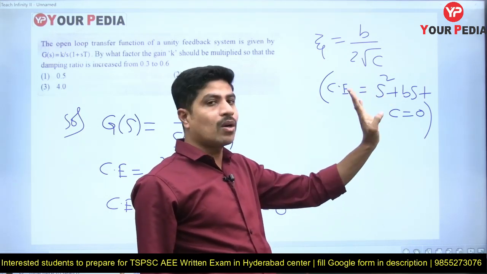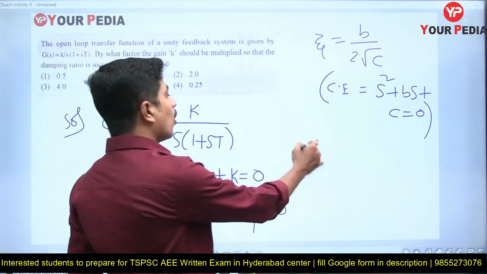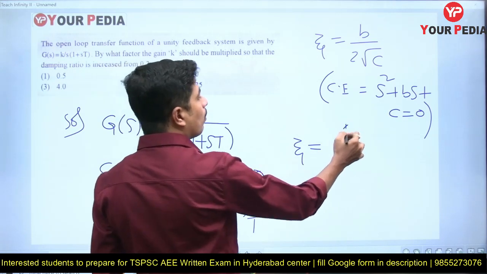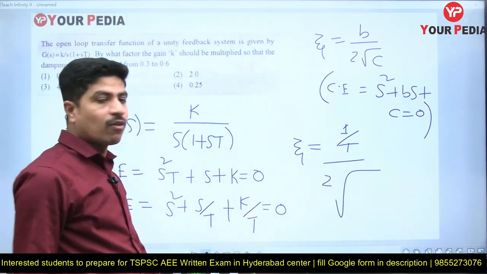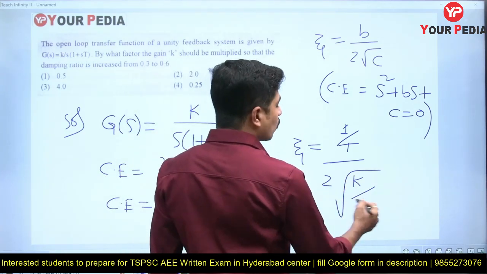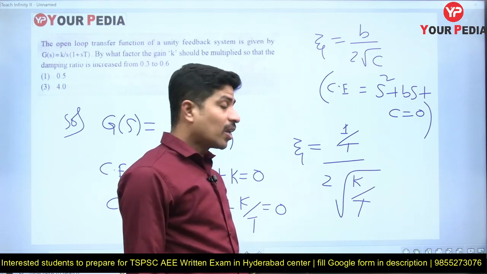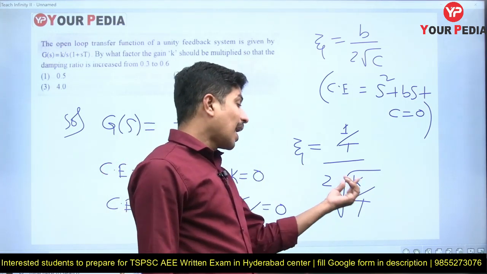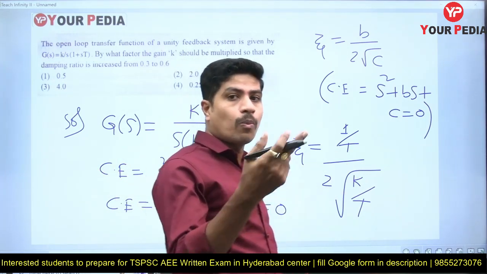It may have 1 but not any other coefficient, so that's why I took t common and made it in this way. Now what I'm going to get, zeta is equal to, in place of b what I have, 1 by t, by 2 times under root c. In place of c what we have, under root of k by t. So from this one, if you see, t value is not mentioned, even k values are also not mentioned, and t value is not going to change, but he is asking the change in the k value so that zeta value will be increased from 0.3 to 0.6.